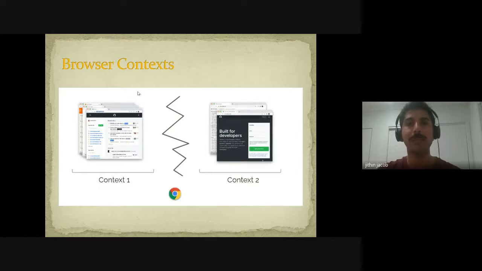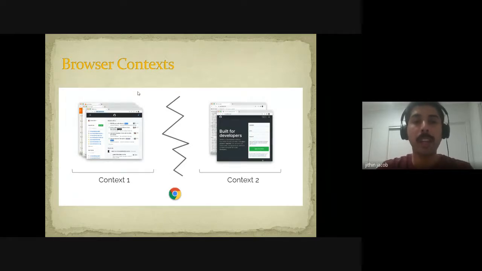Let's move further. How can we relate this to real app testing? Let's say you have a web app to test, and we have two different types of users: an admin user and a guest user. Each user logs in, does some actions, and logs out. How will we achieve it through Playwright?